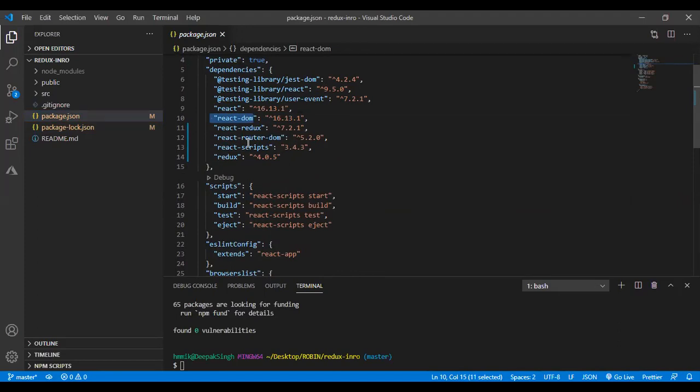React, React DOM, and React Scripts are pre-installed whenever we do create React app.